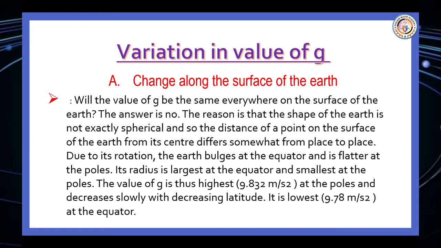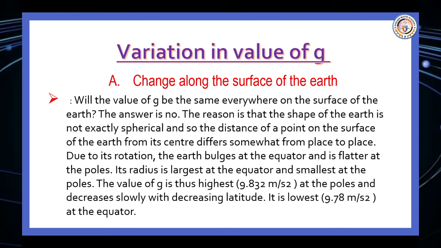The answer is no. The reason is that the shape of the earth is not exactly spherical, so the distance of a point on the surface of the earth from its center differs somewhat from place to place. Due to rotation, the earth bulges at the equator and is flatter at the poles. Its radius is largest at the equator and smallest at the poles.